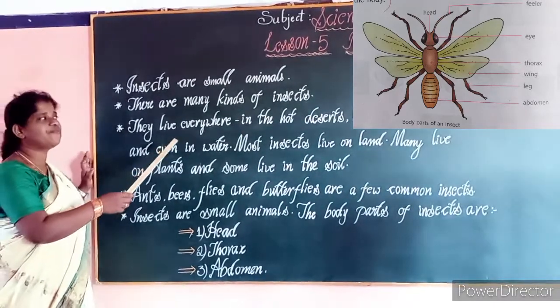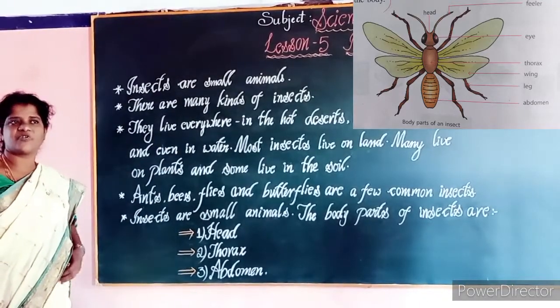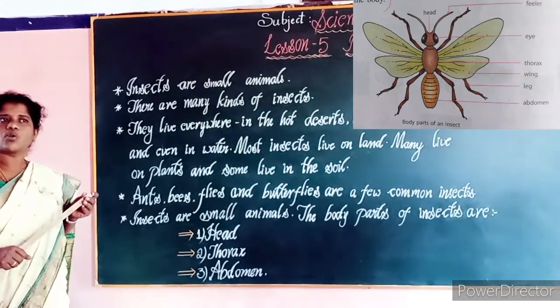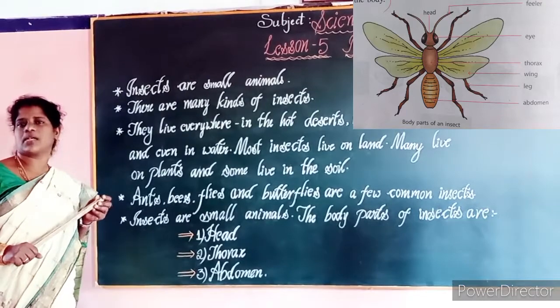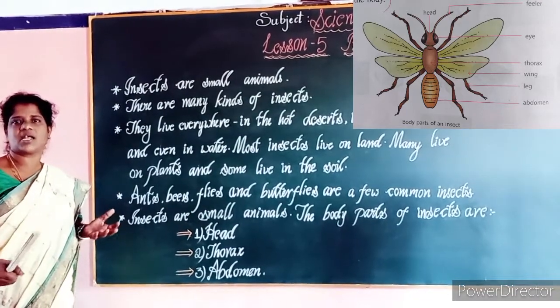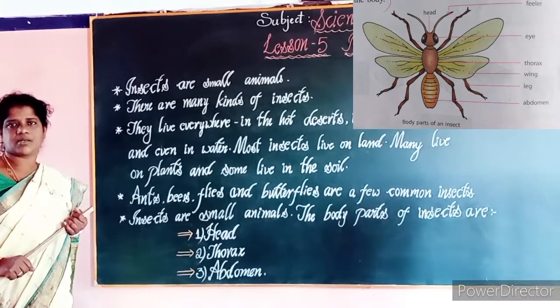Yes, they live everywhere, in the hot deserts. Obviously, when the summer season comes, most of the mosquitoes will come, and we will see them every day in our life, especially in the hot regions.